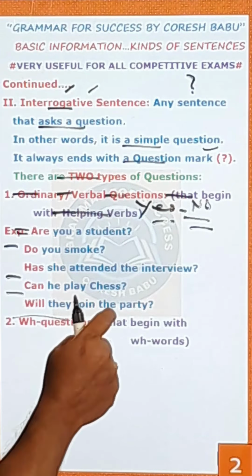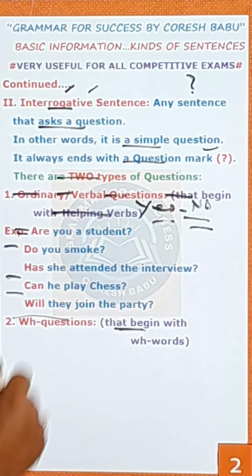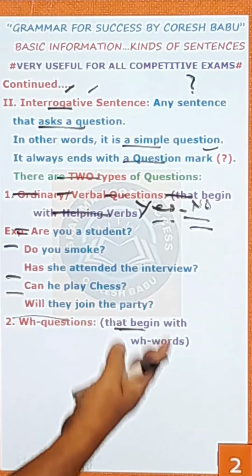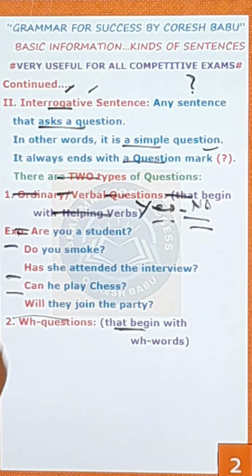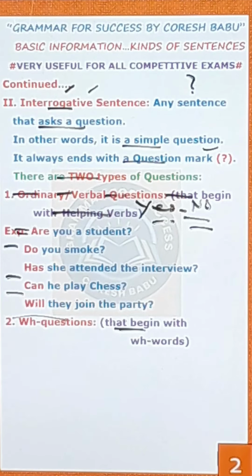WH questions. These questions will begin with WH words. What are the WH words? Who, whom, whose, what, which, why, where, when, etc. These are all called WH words. Any question that begins with the WH word is called a WH question.